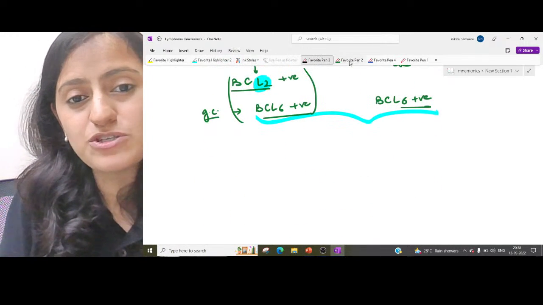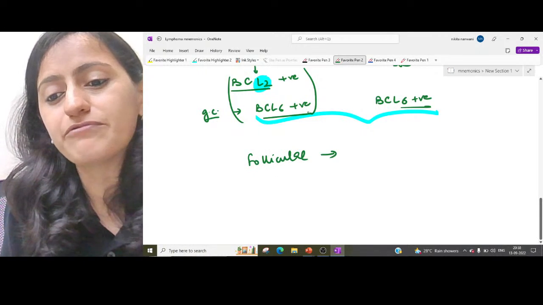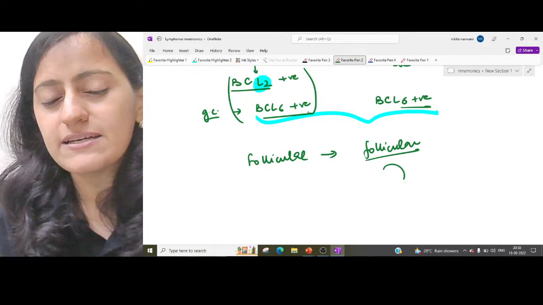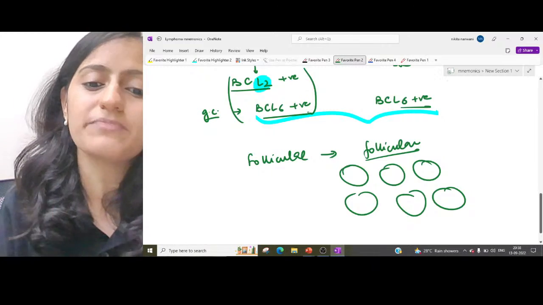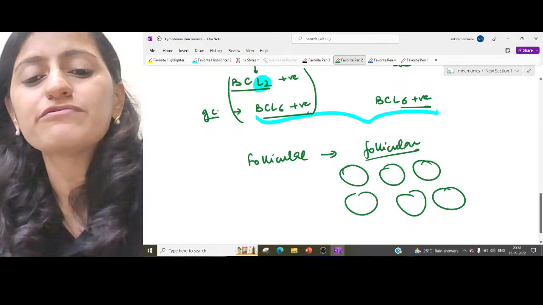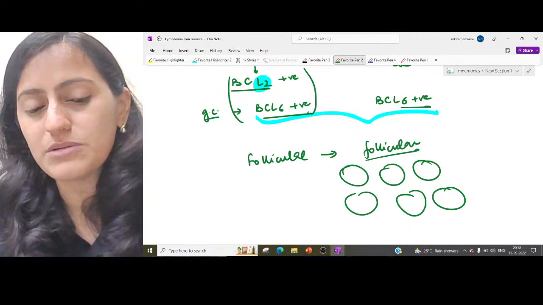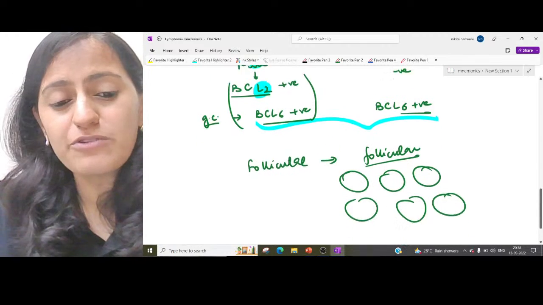In the image based question, as the term says, follicular lymphoma has a follicular pattern. So you will see the follicles like this, like you see the follicles in thyroid. So the classical image of follicular would be the follicles like this, which will be seen in the image. So that is about follicular.